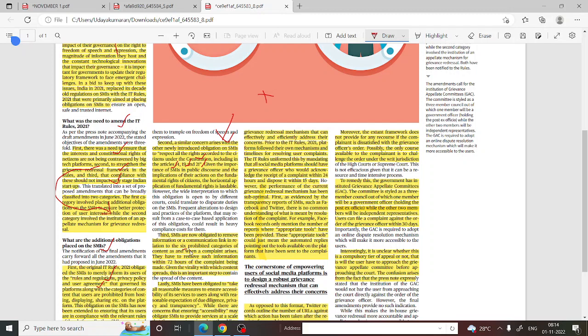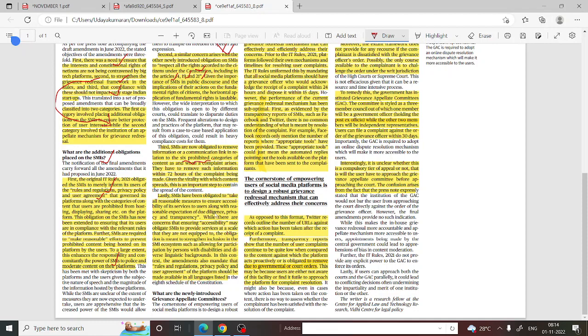So, six prohibited categories, and they have not addressed what these six prohibited categories are, but the government has given advisories to the intermediaries. So when they receive or see such content, they should remove it within 72 hours of the complaint being made. Lastly, SMEs have been obligated to take all reasonable measures to ensure accessibility of their service to users, along with the reasonable expectation of due diligence, privacy, and transparency. So they have to see to their diligence, privacy, and transparency.